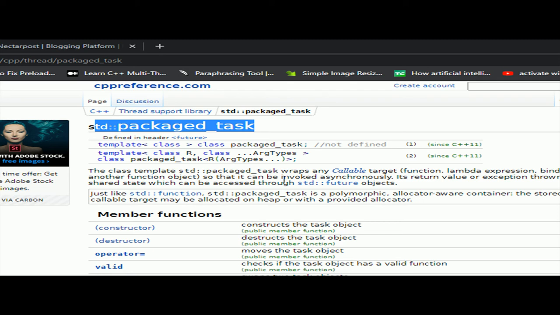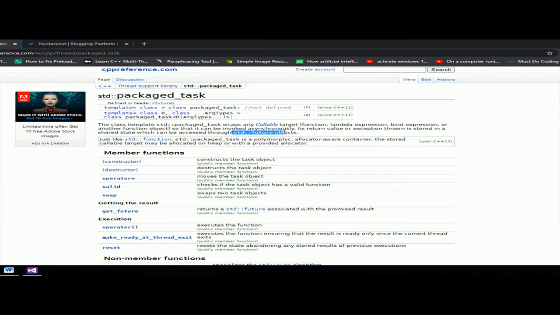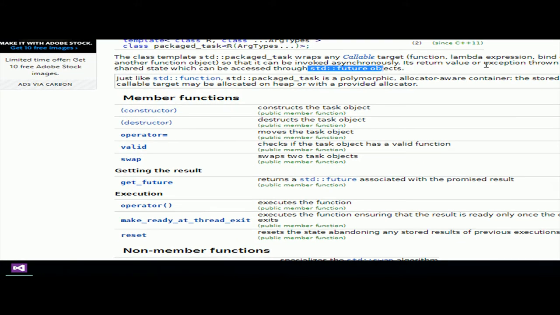First, these callable objects can be invoked asynchronously. Second, the return value of these callable objects can be retrieved with the help of future objects. And third, the exception which it throws can also be retrieved via future objects.